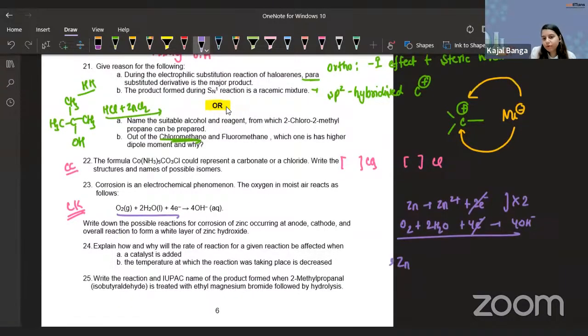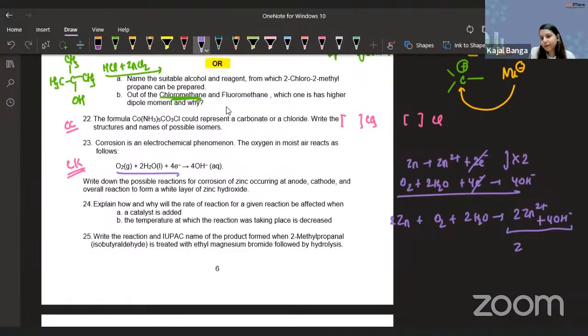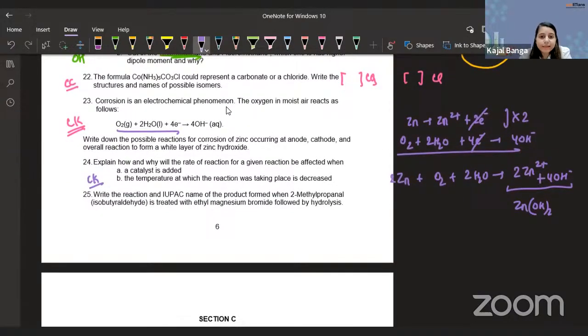So what do you have? 2Zn plus O2 plus 2H2O, giving 2Zn2+ plus 4OH minus. So this Zn2+ with 4OH minus will give me nothing but Zn(OH)2. Simple. Okay, another question from CK only, guys. Many repetitive questions from the same chapter. Explain how and why the rate of the reaction will be affected. So we know the answer: how a catalyst will affect the rate, how temperature will affect the rate. You can easily do that. Perfect.